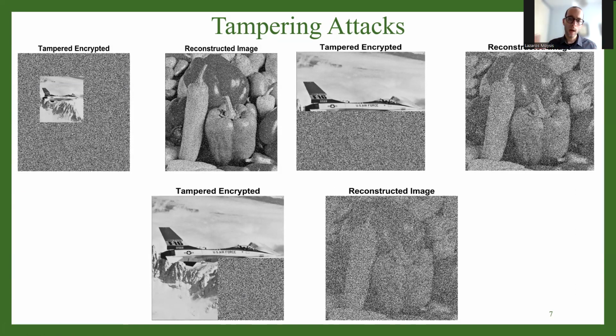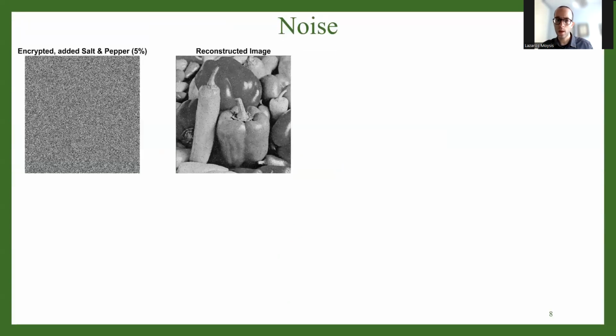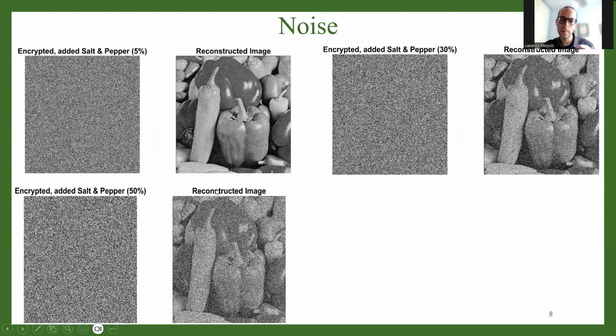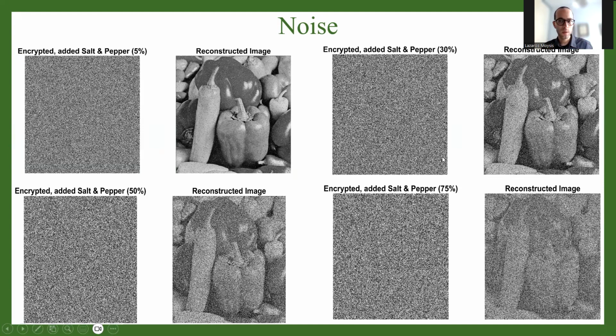Okay. And one other thing I need to mention here has to do with noise resistance. Of course, different types of noises will have different results, but overall, if our encryption works correctly, we can be somewhat resistant to noise as well. But Gaussian noise is more difficult. With salt and pepper noise, things are much easier. So if the ciphertext is corrupted with a little bit of noise, like 5, 30%, even 50 or 75%, I can still make out the original image.